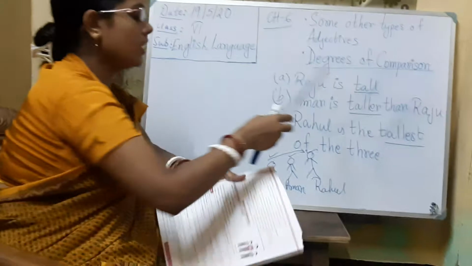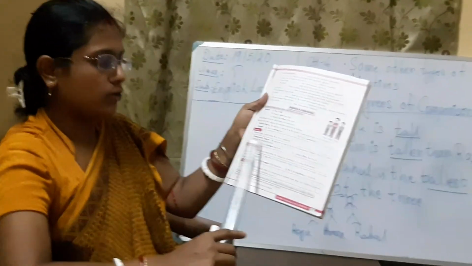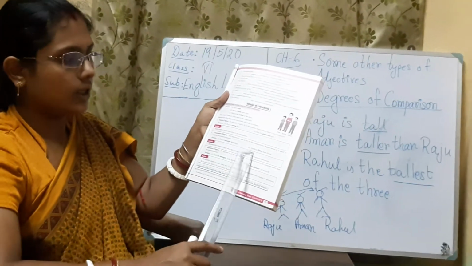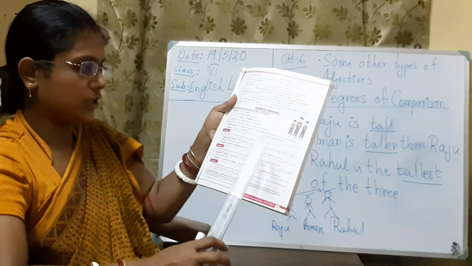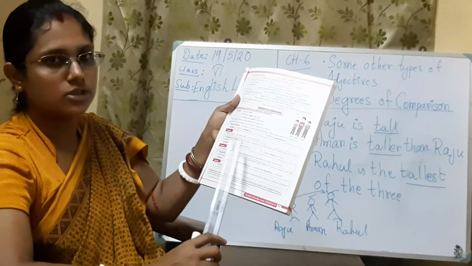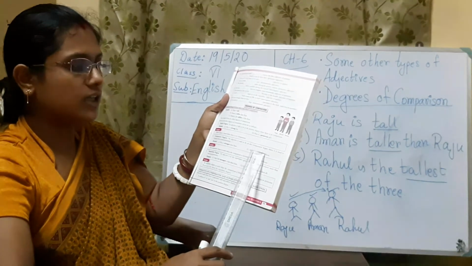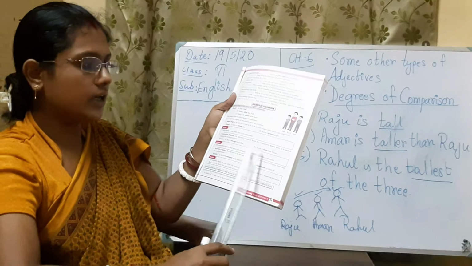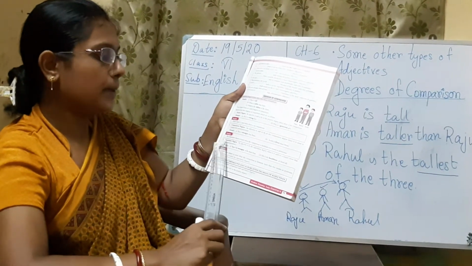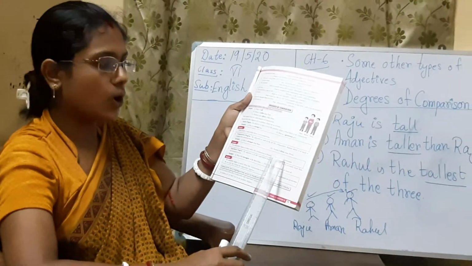And we use than. Okay, always remember, when we use comparative degree, after comparative degree we always use than, T-H-A-N, than. Okay, so here you can see in your book example number A, Roy is stronger than Ram. ER is used, stronger. Then two persons' names are mentioned. Roy is compared with Ram. Okay, about their strength it is compared, stronger. Then number B, Sneha is fitter than Mona. Okay, Sneha is fitter. Fitter is comparative degree. So comparative degree is used when the comparison is between two nouns or pronouns.